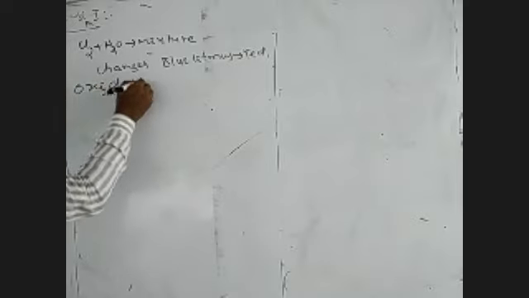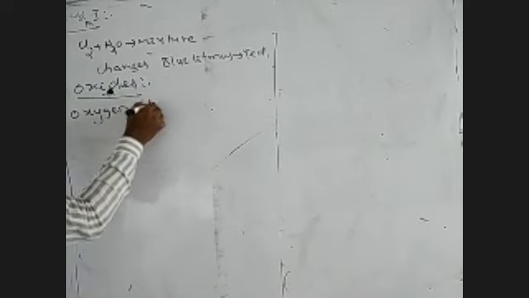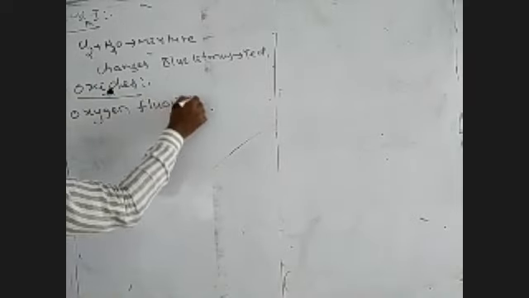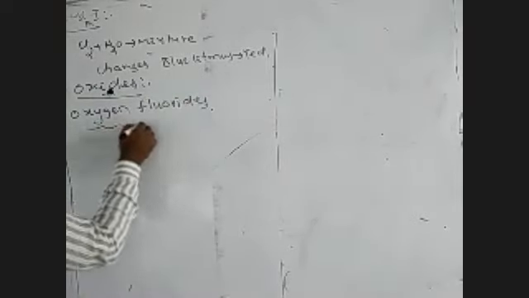17th group elements. In the oxides, the first one is the oxygen fluorides. Oxygen combined with fluorine. Two types of oxygen fluorides exist.